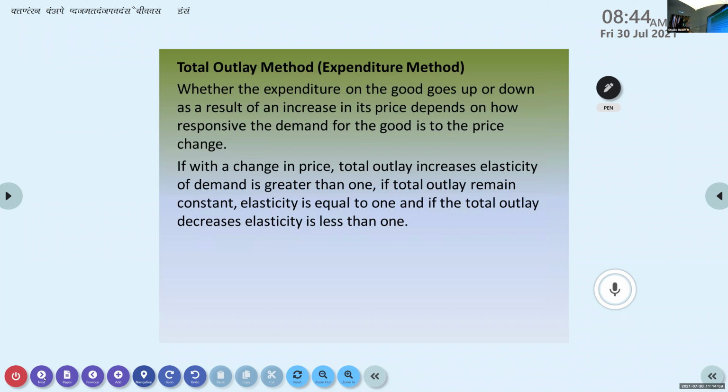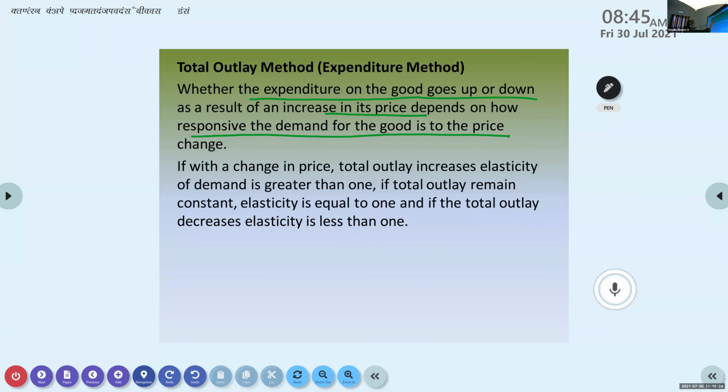So this is about the total outlay method, or the expenditure method. What is the condition here? Whether the expenditure on the good goes up or down when the price increases depends upon the responsiveness of demand for the good.